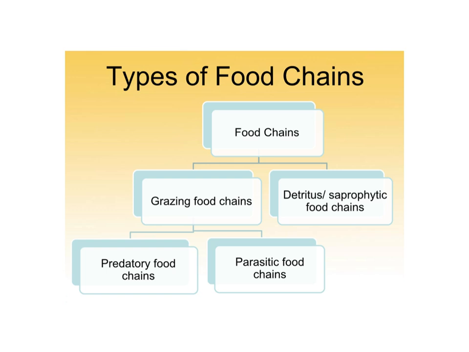Types of food chain. Three basic types of food chains are found in a typical ecosystem. They are: 1. Grazing food chains. 2. Detritus food chains. 3. Parasitic food chains.